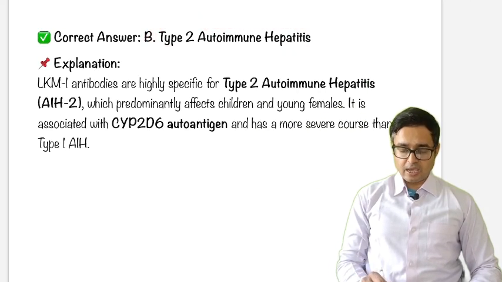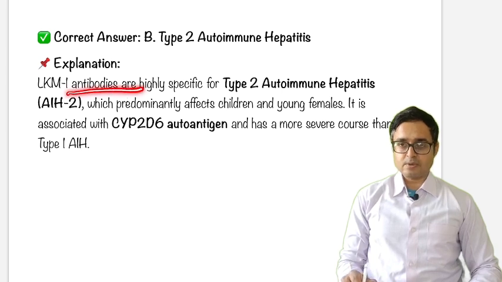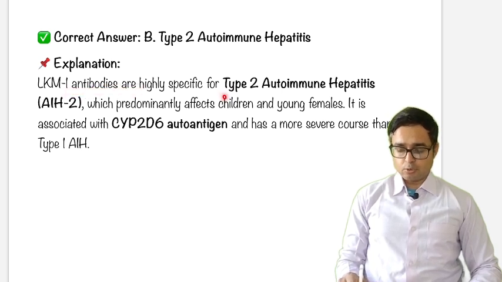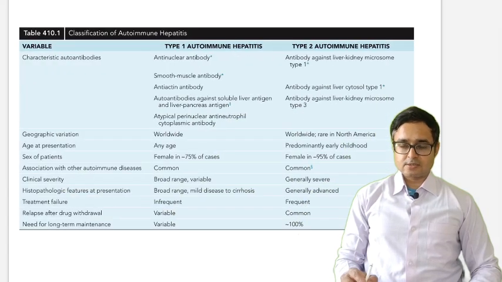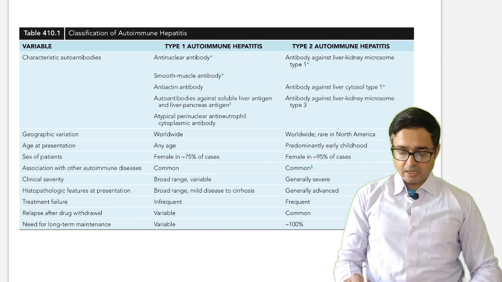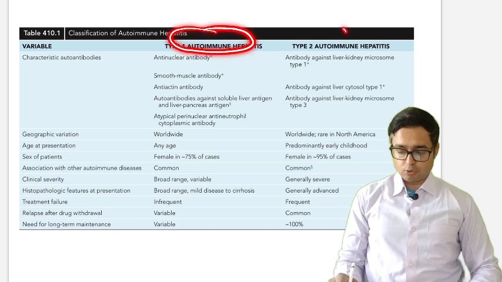Just see, LKM antibodies are highly specific for type 2 autoimmune hepatitis, which predominantly affects children and young females. It is associated with the CYP2D6 autoantigen. Just see this amazing looking table directly from Nelson, type 1 autoimmune hepatitis and type 2 autoimmune hepatitis.